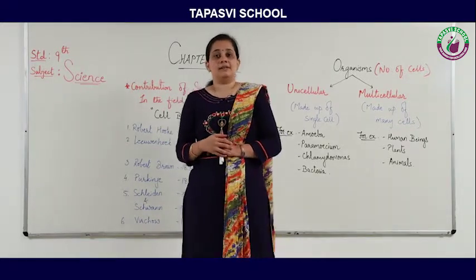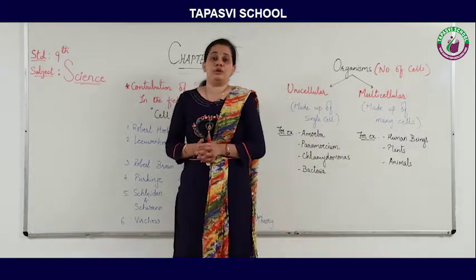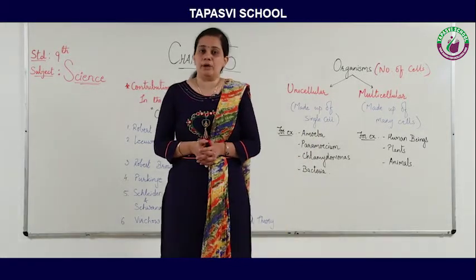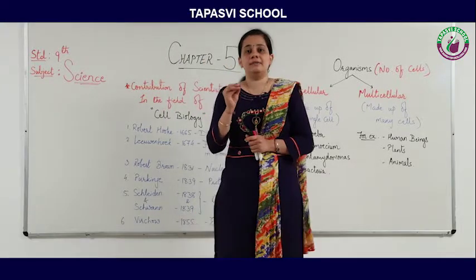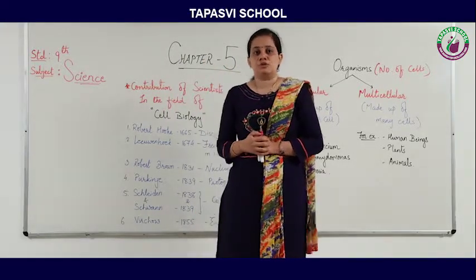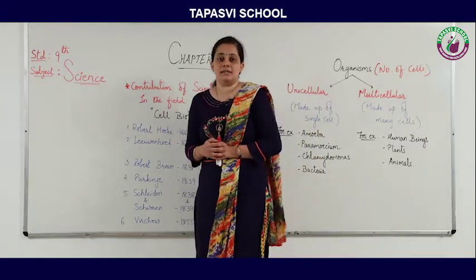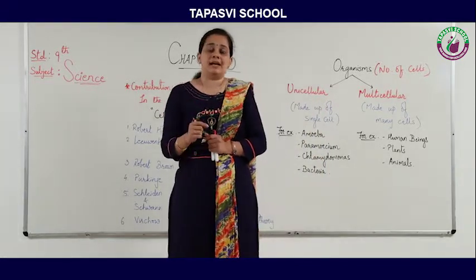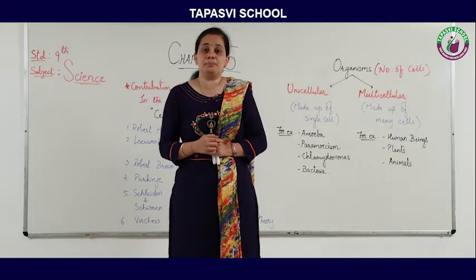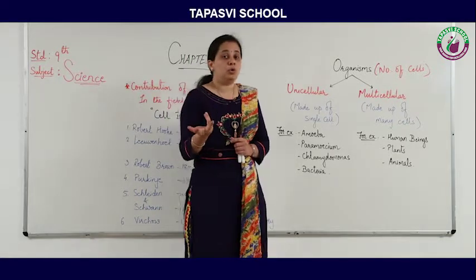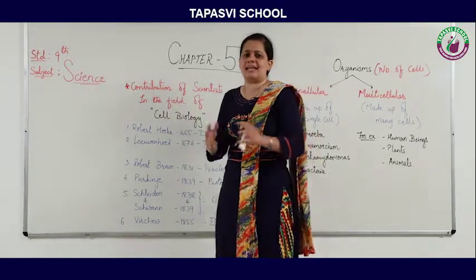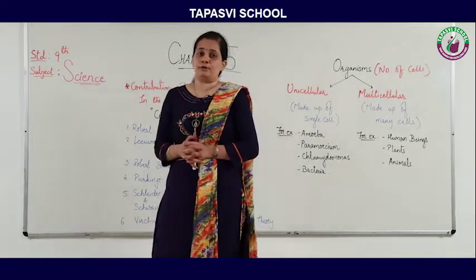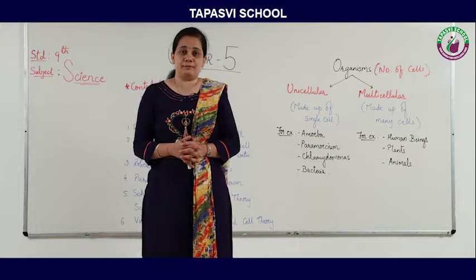There is a distribution of labor in our body, meaning each organ is given a proper work. On the basis of this, a cell can perform all the basic functions. Who does this? In the cell, there are many cell organelles which perform all these basic functions.